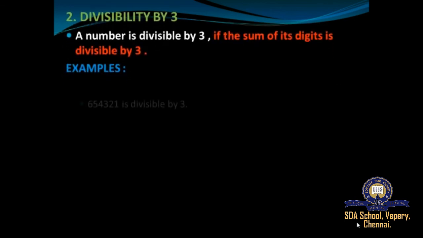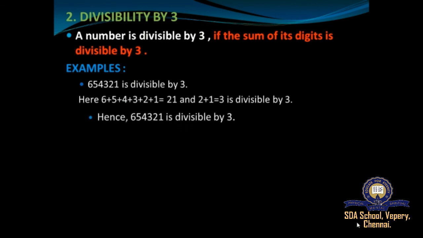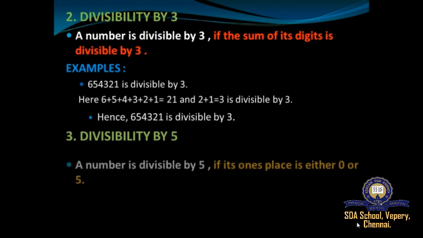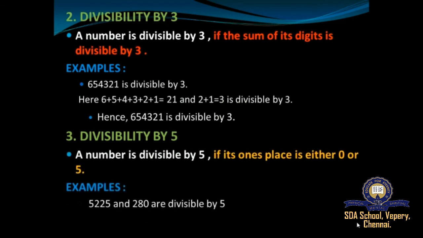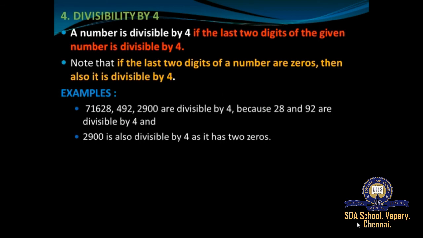And next we moved on to divisibility by 3. A number is said to be divisible by 3 if the sum of its digits is divisible by 3, right? And next we moved on to divisibility by 5. A number is said to be divisible by 5 if its ones place is either 0 or 5. And next we moved on to divisibility by 4. A number is said to be divisible by 4 if the last two digits of the given number are divisible by 4, or if the last two digits of the number are zeros, right?